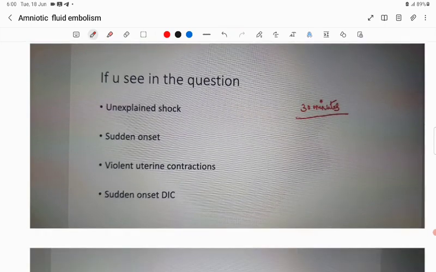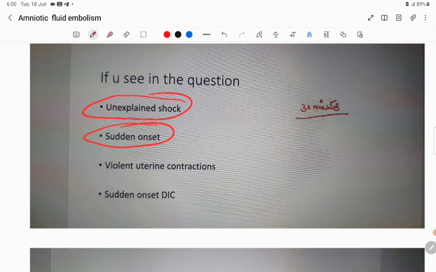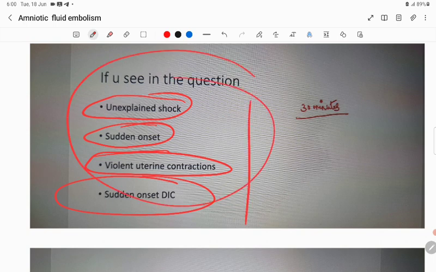If you see the questions, anywhere in the question, if they have mentioned unexplained shock, sudden onset within 30 minutes during the delivery or within 30 minutes of placental delivery, violent uterine contractions, sudden onset of DIC, these are all the clue points for amniotic fluid embolism. Remember: unexplained shock, sudden onset, violent uterine contractions, sudden DIC.